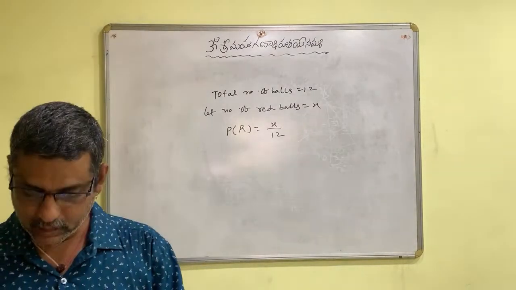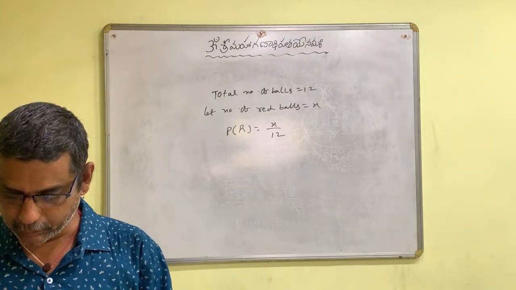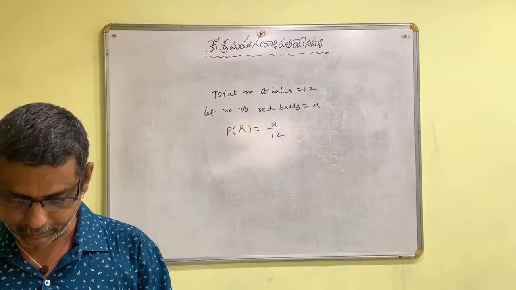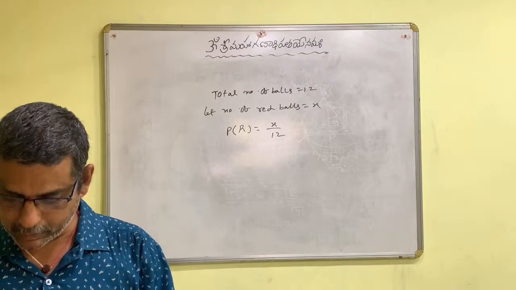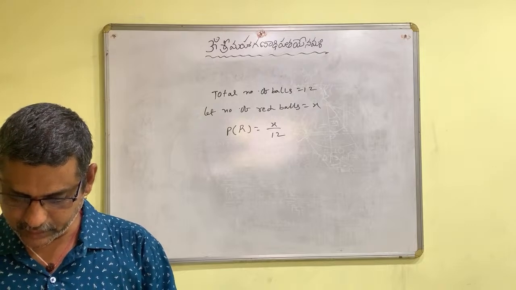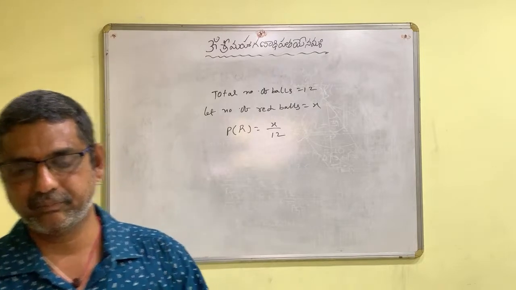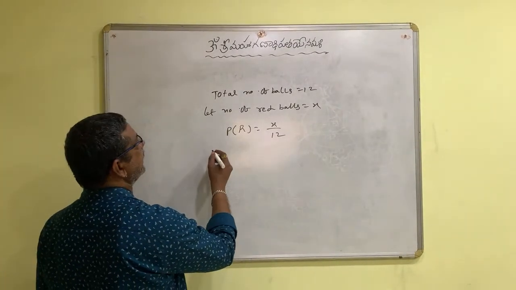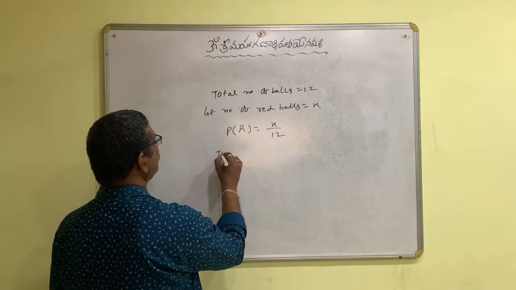Now, if 6 more red balls are put in the box and a ball is drawn at random, the probability of drawing a red ball doubles than what it was before. Now 6 red balls are added. Total number of balls?